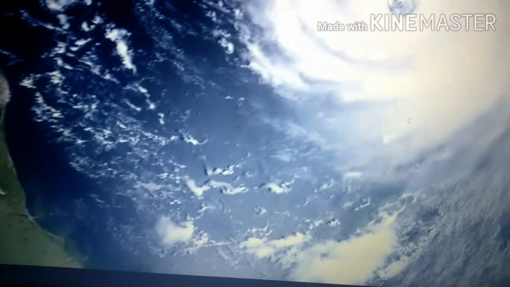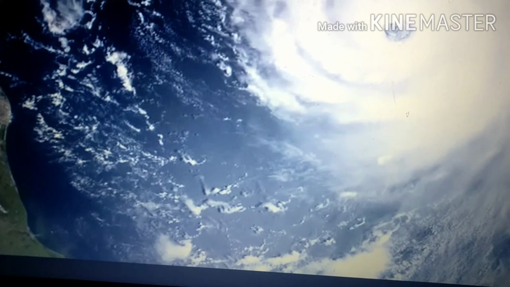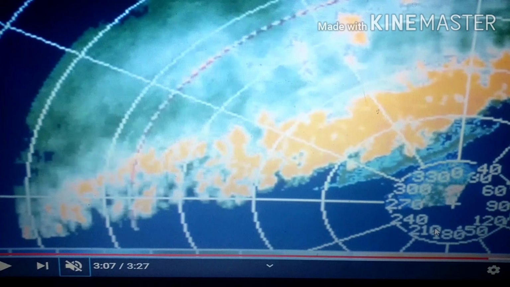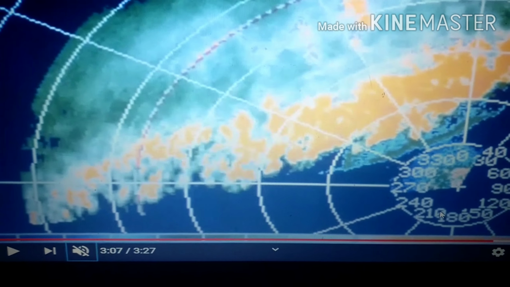The cyclone warnings are issued in two stages. The first stage of warning is known as cyclone alert, which is issued 48 hours in advance of any expected storm or cyclone. The next warning is known as cyclone warning, which is issued 24 hours in advance. This gives people sufficient time to evacuate the cyclone-prone area. The cyclone warning message is broadcast every hour or half an hour when a cyclone is near the coast.